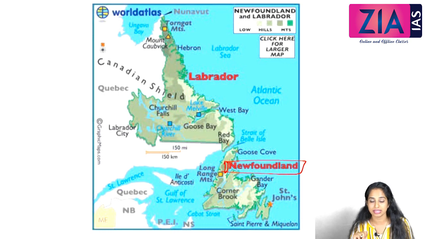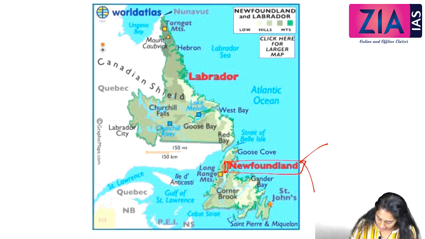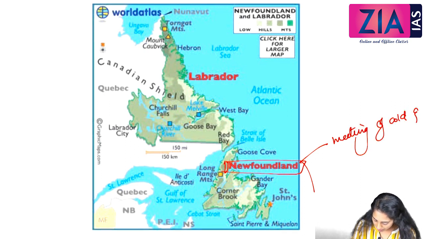Because of two different things. First, Newfoundland is the meeting point of cold current and warm current. Second, there is a vast continental plain, or continental shelf, available near Newfoundland. So two reasons are there: meeting of cold and warm current, and second one is continental shelf.